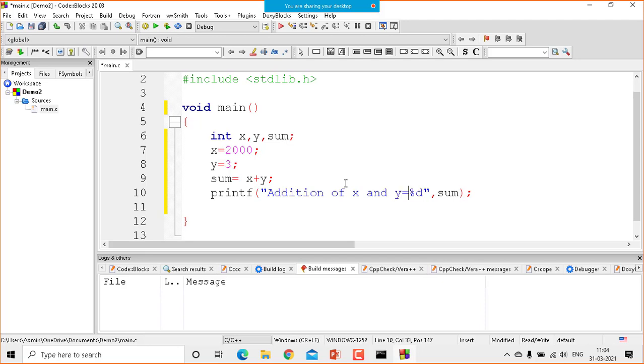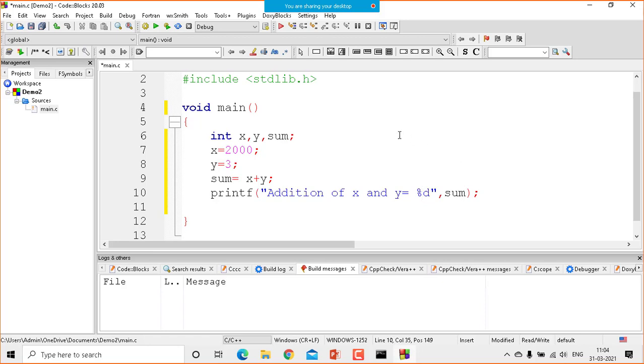We will do that later. So let's say addition of X and Y equal to percentage %d, comma sum. What it will do is the value of sum gets printed at the place of percentage %d. Wherever I have percentage %d, at that point it will print the sum.